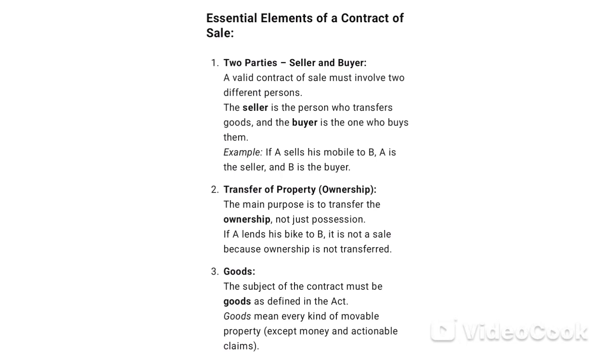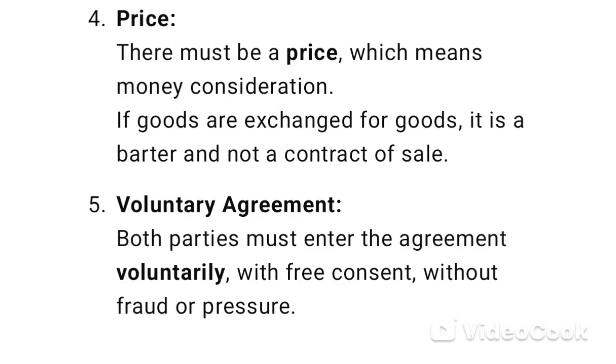3. Goods. The subject of the contract must be goods as defined in the Act. Goods mean every kind of movable property, except money and actionable claims. 4. Price. There must be a price, which means money consideration. 5. Voluntary agreement. Both parties must enter the agreement voluntarily, with free consent, without fraud or pressure.